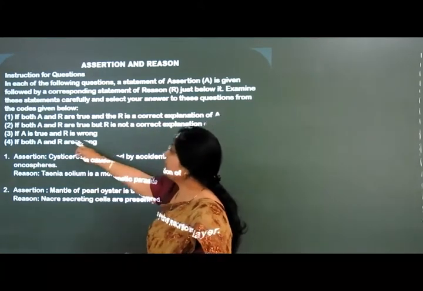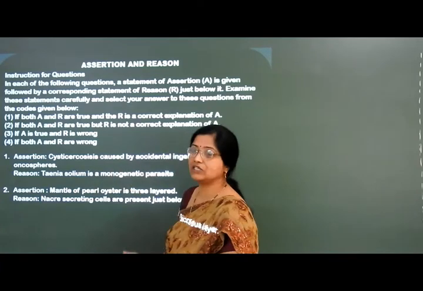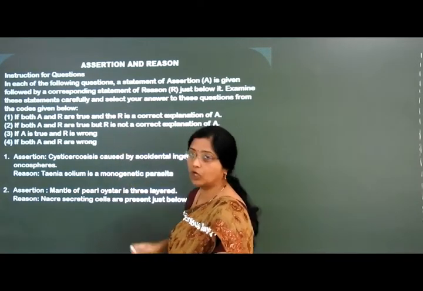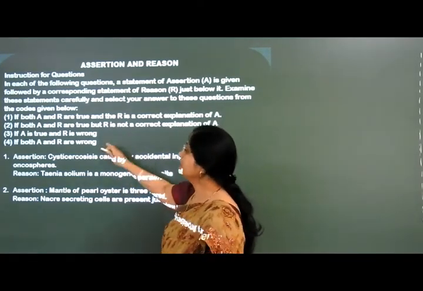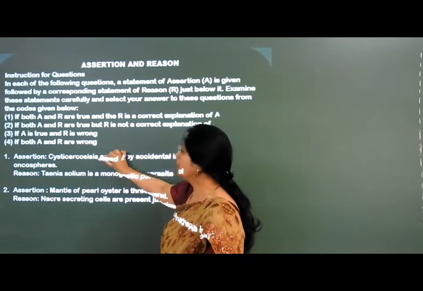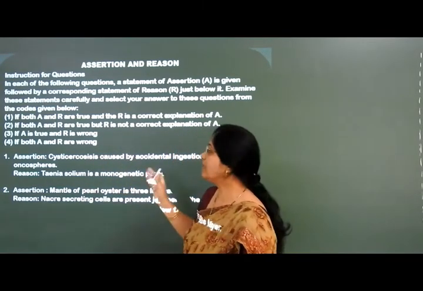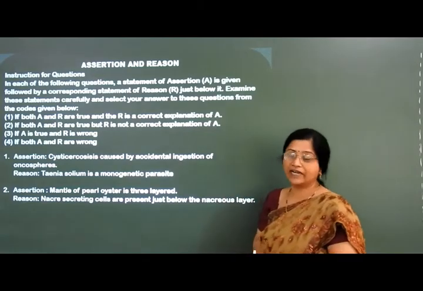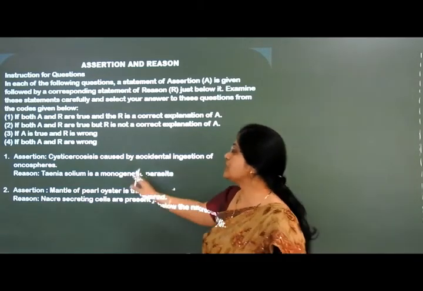Then if A is true and R is wrong, we have to choose the third option. And if both A and R are wrong, then we have to choose the fourth option. Right? Now let us go with these questions.